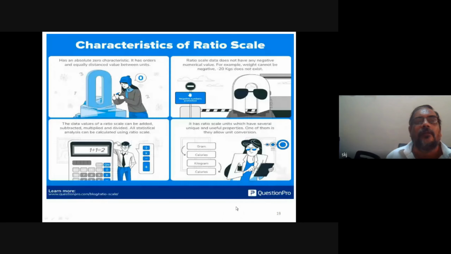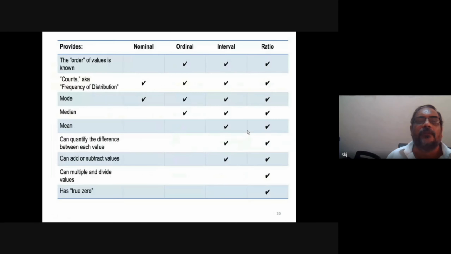Then this one diagram is shown for easy understanding. It has an absolute zero characteristic. Okay. Ratio scale has no negative numerical value, and so operations can be defined, and several kinds of units can be used. So it is just one diagram. Now this table provides you the features.